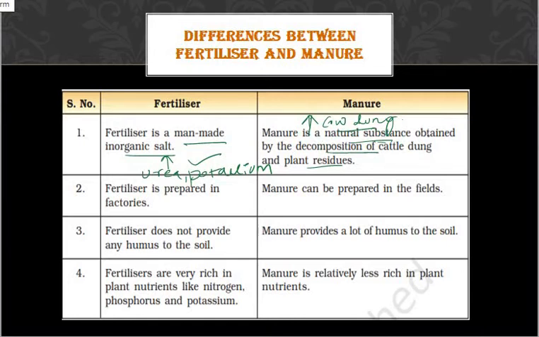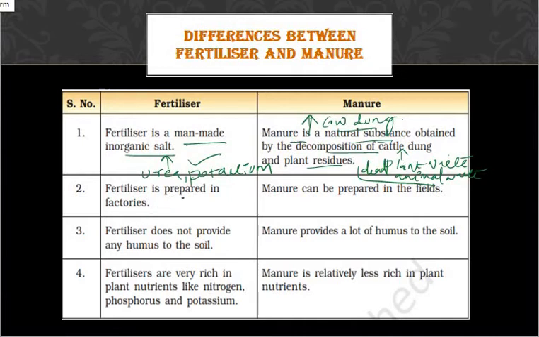Manure is a natural substance obtained by the decomposition of cattle dung, or you can add, of plant waste as well as animal waste. Plant waste means dead plant waste as well as animal waste that you put in the soil. After a few days, because of decomposition, you will obtain the manure.